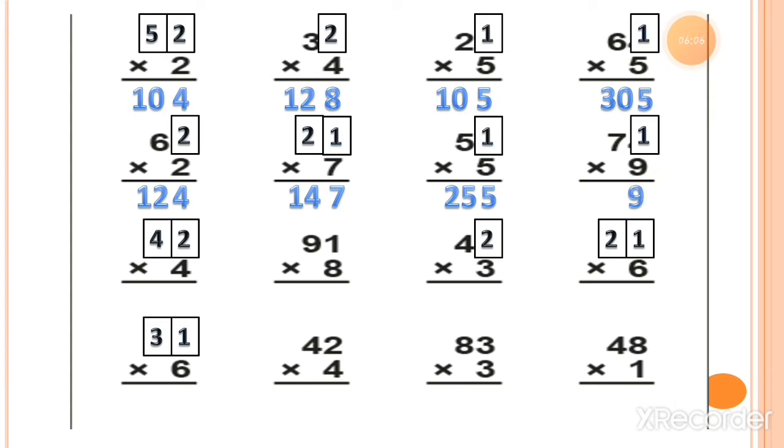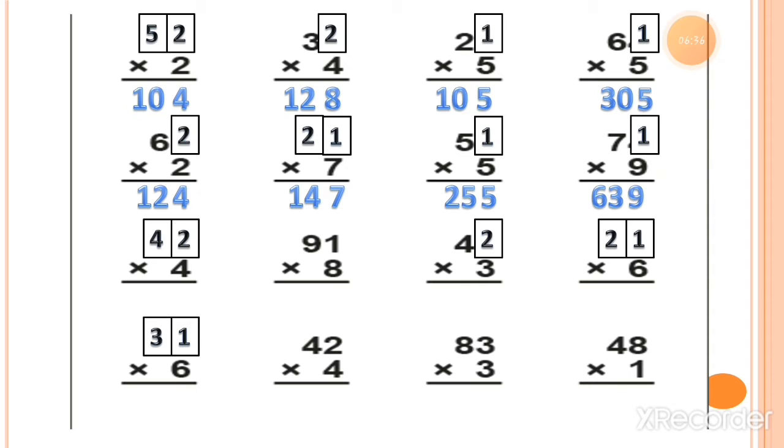Now the next one is 9 ones are 9. You can write down the answer of the ones column under the ones column. Here 9 ones are 9. Now the next one, 9 sevens are or 7 nines are both the same, which is equal to 63.